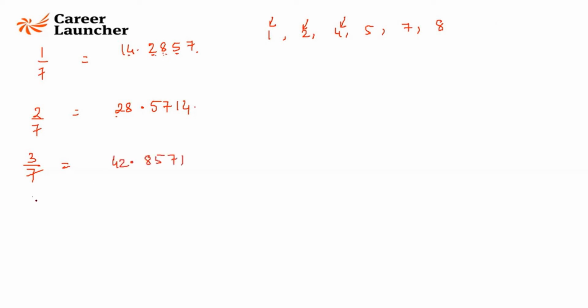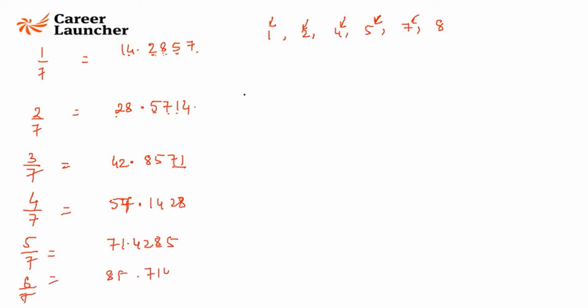42.8571. 4 by 7 is going to start with the fourth smallest number, that is 5. So you'll get 571428. You can do this calculation. 57.1428. 5 by 7 is going to start with 7, so repeat the cycle from 7: 71.42. 6 by 7 is going to start from 8, so 85.7142. You do the math, you'll get the same answers.